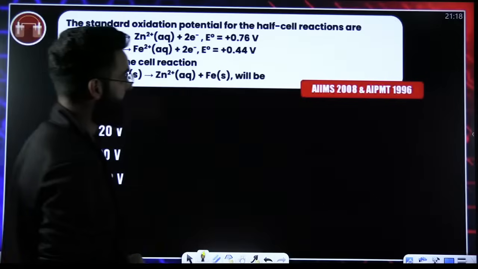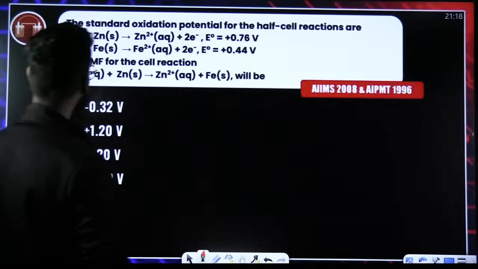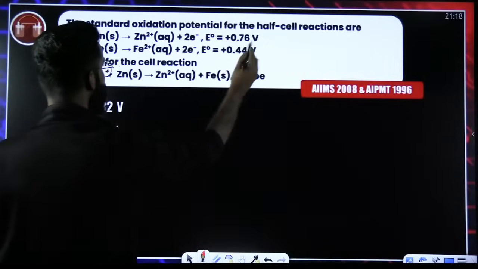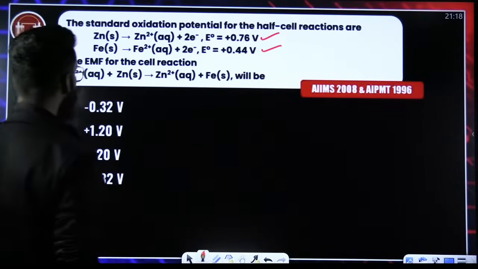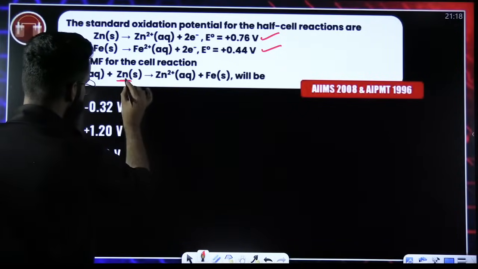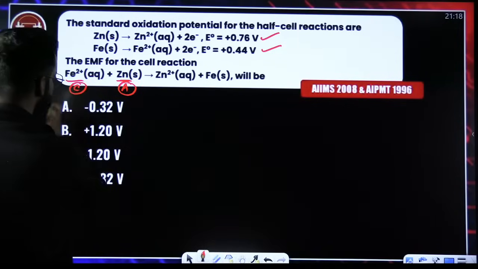Look at this particular question. This particular question again has been asked in 2 examinations. Two reactions are given. This is the oxidation reaction, so these are the SOPs. EMF of the cell. See, zinc is undergoing oxidation here. So this oxidation is at anode, and this automatically becomes cathode.